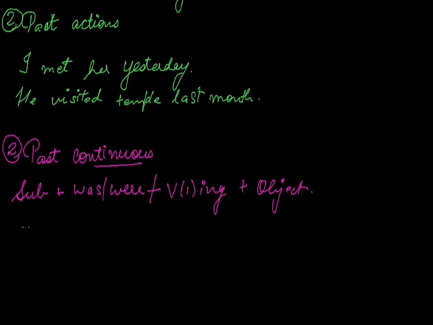If I say a simple sentence, he was writing a novel. Subject was, write plus ing plus object.